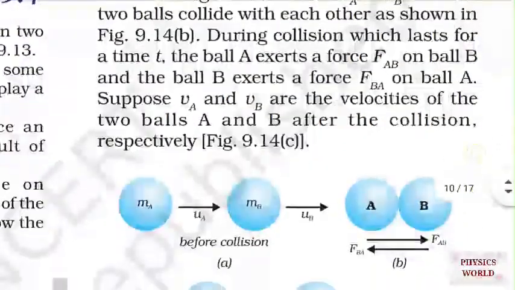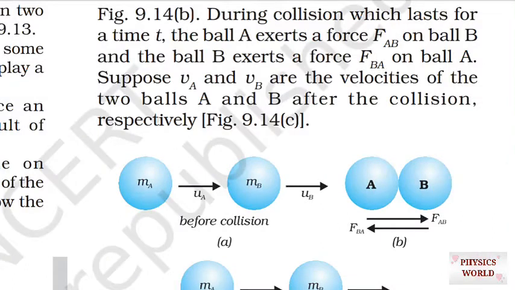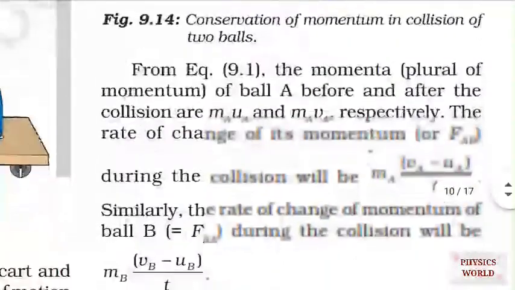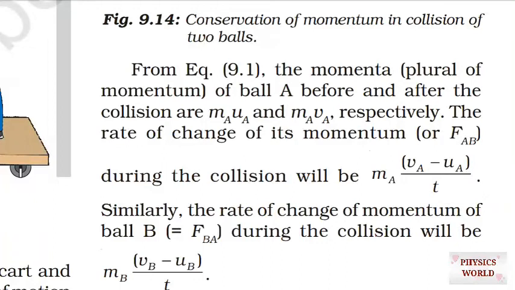During the collision, which lasts for a time t, ball A exerts a force F_AB on ball B and ball B exerts a force F_BA on ball A. Suppose vA and vB are the velocities of balls A and B after the collision. Then according to the conservation of momentum, the total momentum before collision will be equal to the total momentum after collision. Let us discuss this here.